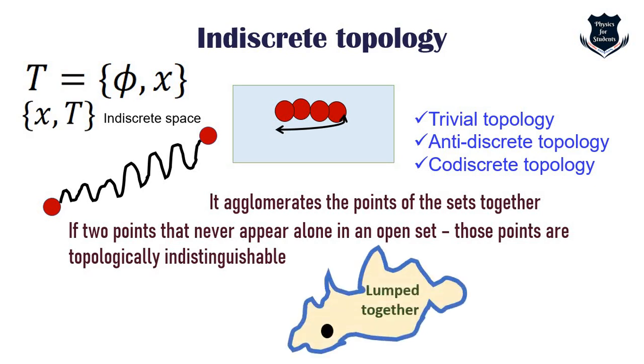So it is a kind of lumped up concept. All these points are lumped up in one space, so that points cannot be separated. It is lumped up in one single identity. This is again an intuitive visual understanding to help you understand indiscrete topology.